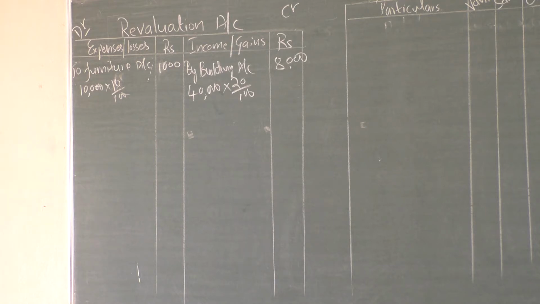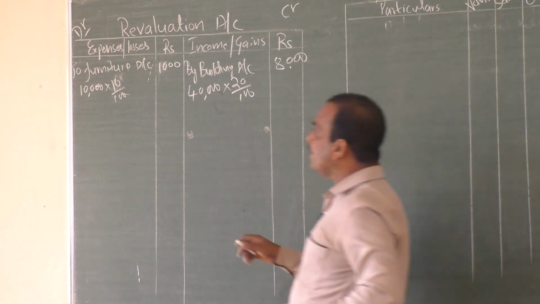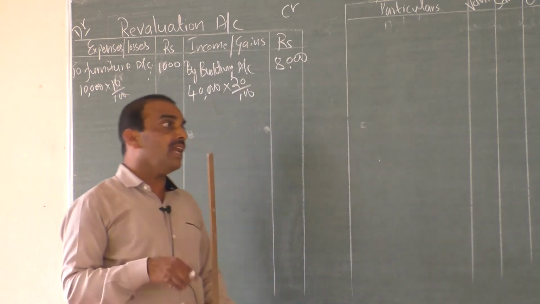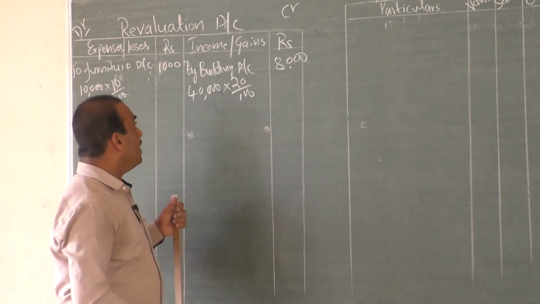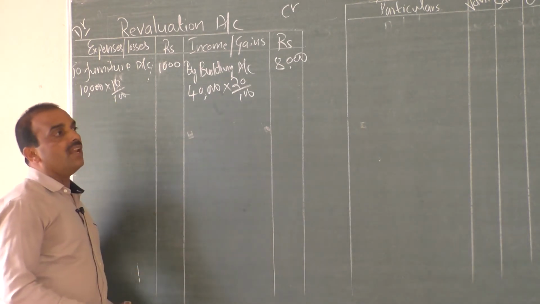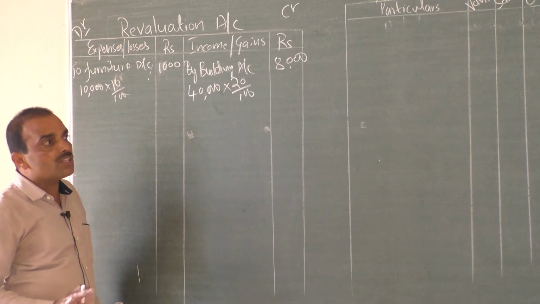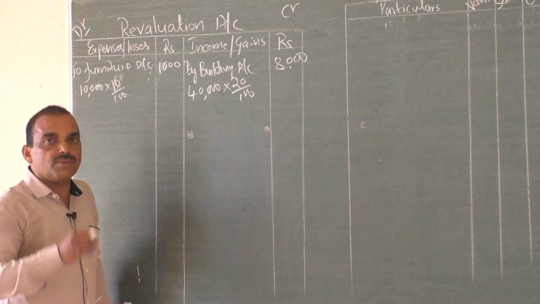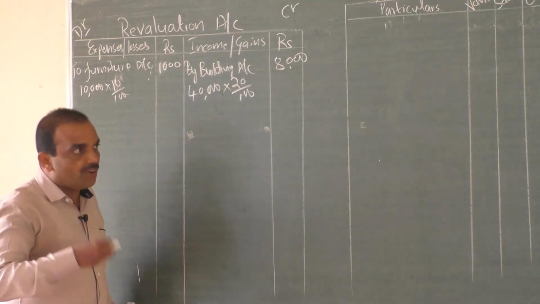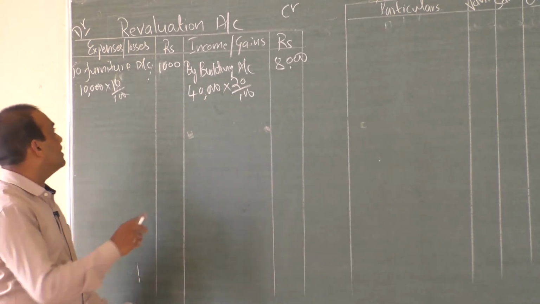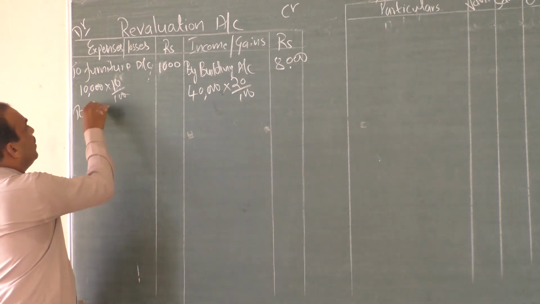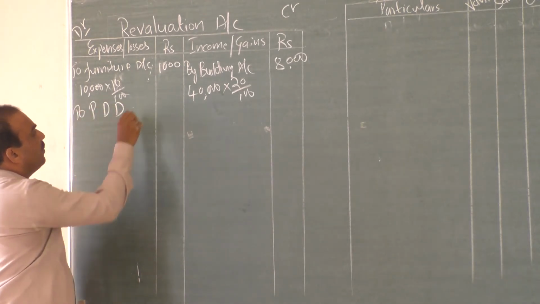Next, PDD increase, provision for doubtful debt. See, our doubtful debt increases, which means according to the conservatism concept, if any amount receivable is doubtful, then we have to treat that it is a loss to the business. Therefore it is a debit to PDD.